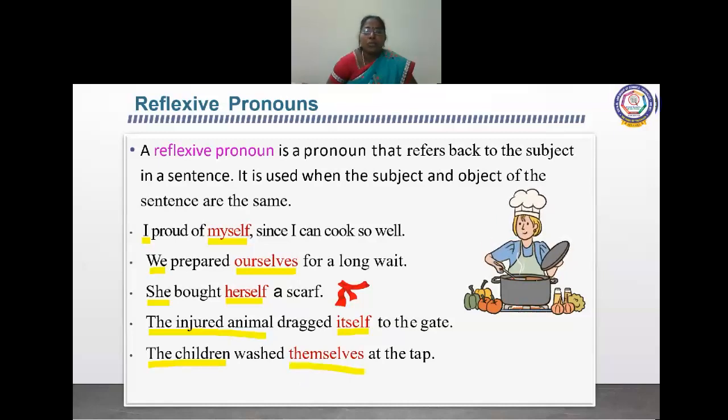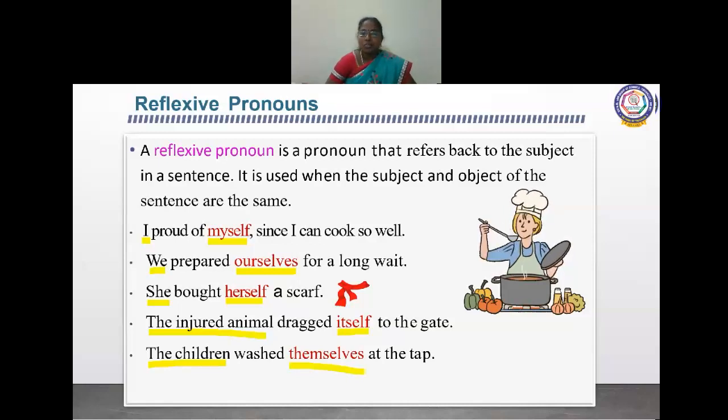I'm proud of myself since I can cook so well. We prepared ourselves. Ourselves is a reflexive pronoun. She bought herself a scarf. The injured animal dragged itself to the gate. Not anybody, no one helped it. Only itself dragged.